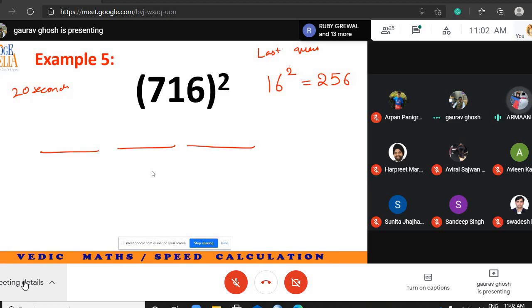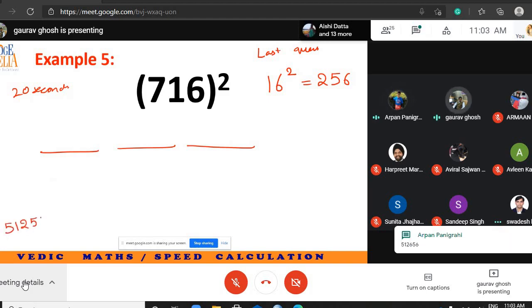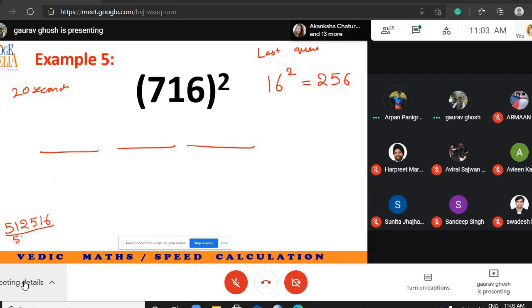16 square is equal to 256. Sir, it's 5,04,626. How much? Tell me in terms of digits. Sir, it's 512656. So I'm getting two different answers.